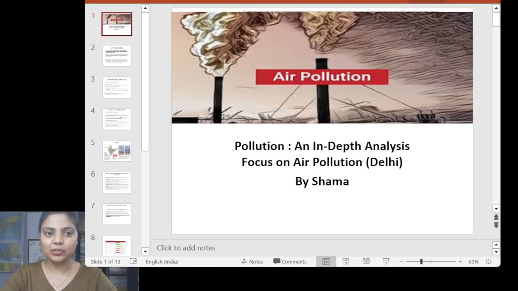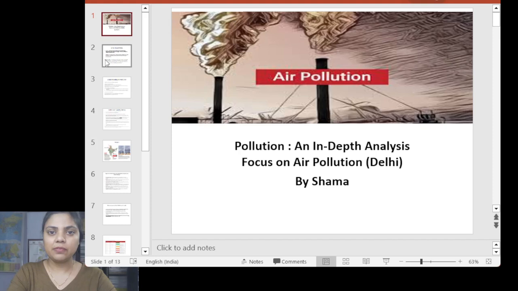And today we are going to cover again one of the most important themes, and that is pollution. We are especially going to look at air pollution. The theme was in the Indian Express newspaper. It is not directly related to pollution, but it was talking about how EVs, electric vehicles, can play a role in reducing air pollution, especially in terms of Delhi. So I decided to cover the topic of air pollution in depth.